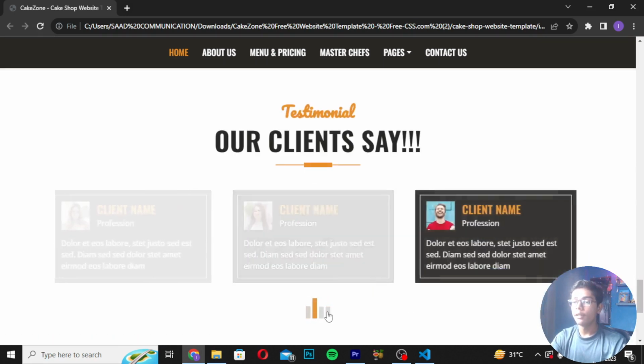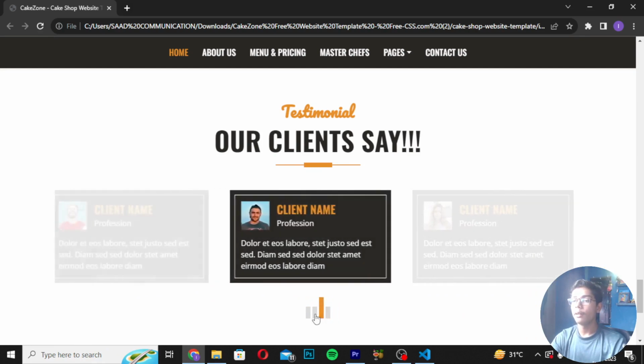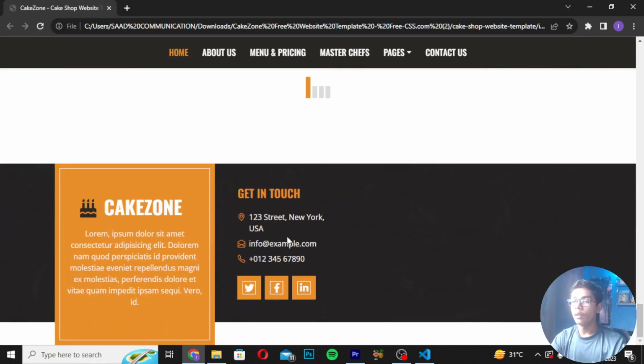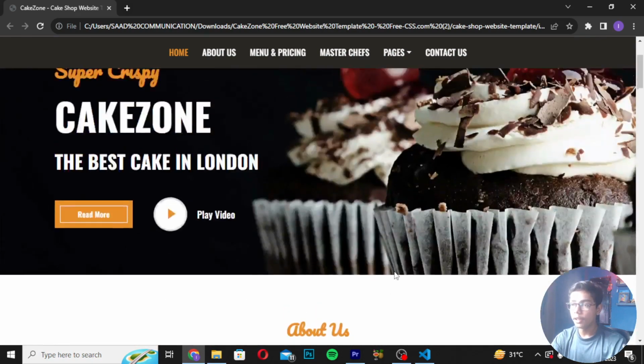Then client section in which you will be getting all the testimonial reviews about your cake which you have built for them. Then down we are getting the footer section which is looking really awesome, and I have not put the copyright section, but you can put it if you want. So this is the amazing project which we have created here, a cake application.